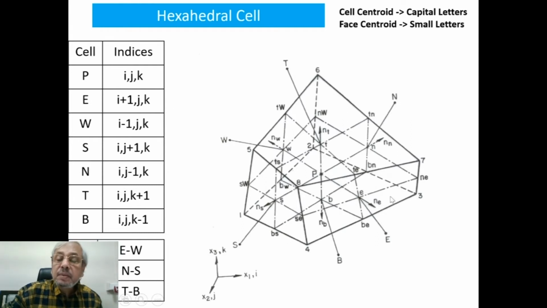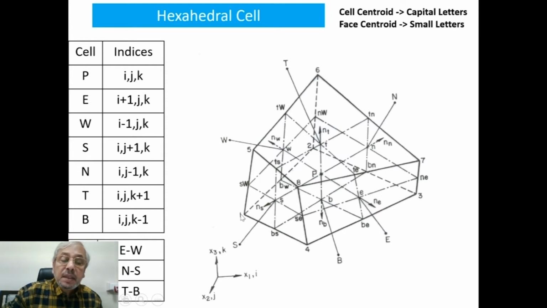Similarly, the eastern neighbor cell will be identified as I plus 1 JK. The western neighbor cell is identified as I minus 1 JK.